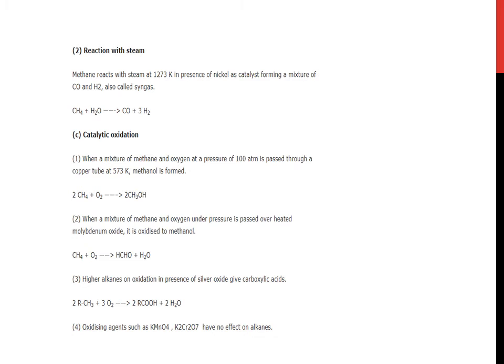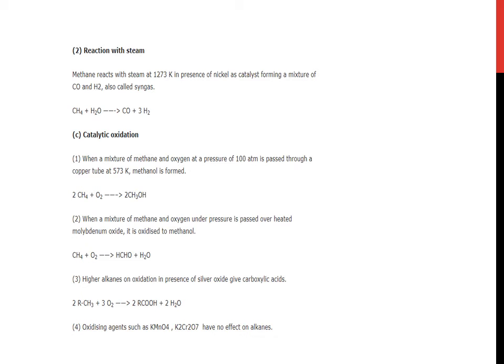Now reaction with steam. Methane reacts with steam at 1273 Kelvin in the presence of nickel as catalyst, forming a mixture of carbon monoxide and H2, also called syngas. CH4 and water give CO and dihydrogen.